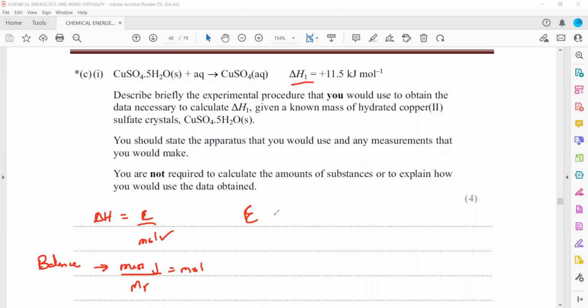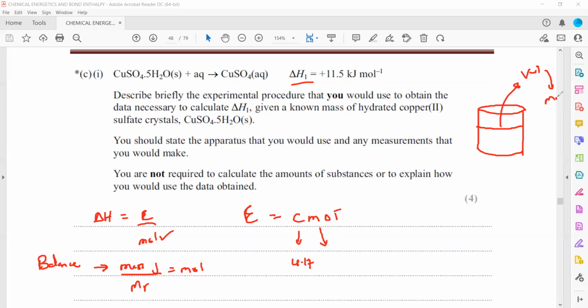Now we need E. How to get E? E equals Cm delta T, where C is the specific heat of water, which is 4.18 or 4.2. m is the mass. What about the mass? We'll use a measuring cylinder and fill up this calorimeter or container. By using the measuring cylinder, we'll measure the volume, and volume will be equal to the mass, because we consider that the density is 1 gram per centimeter cubed. So the mass of the solution is the same as the volume.